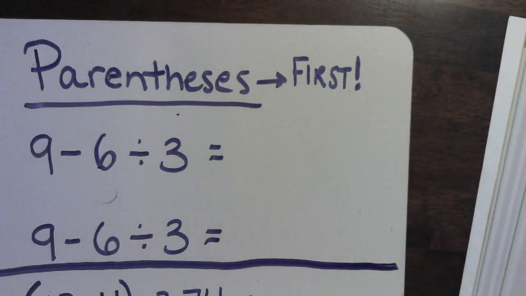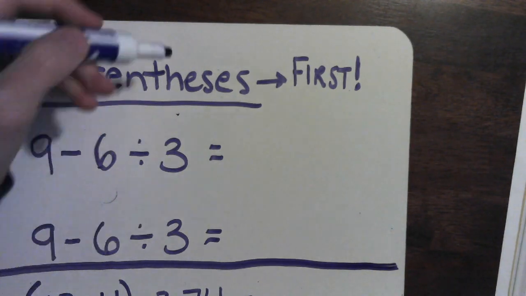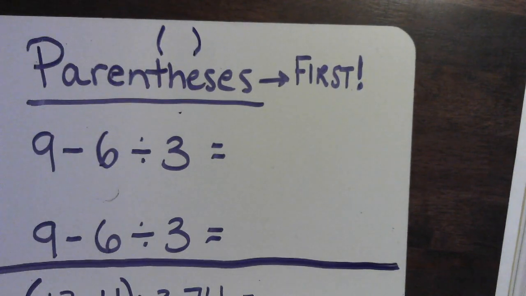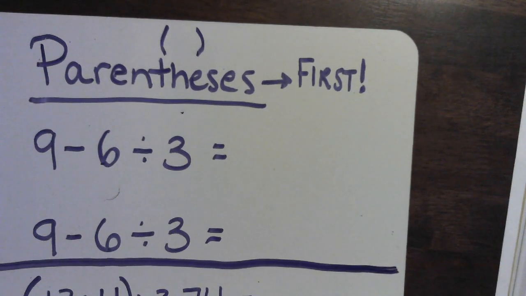So parentheses are very bossy. I made up a little rhyme. It goes, my name is parentheses and I am super bossy. Whatever's inside of me you must do first. So parentheses are these little half circles. You use them in your writing and we also use them in math. So whatever the parentheses are around, you have to do that operation first.